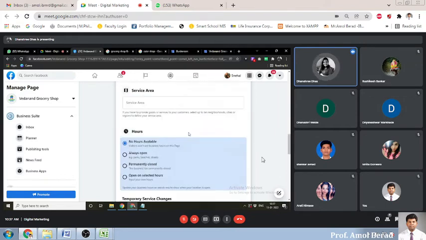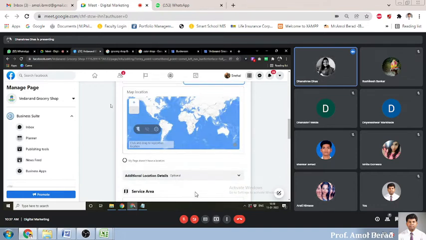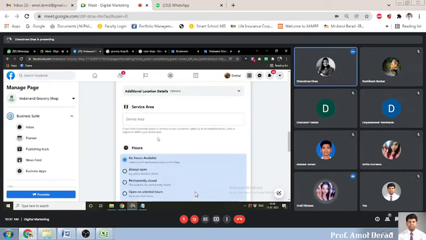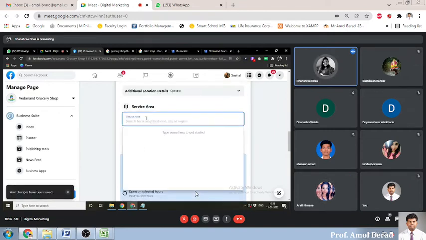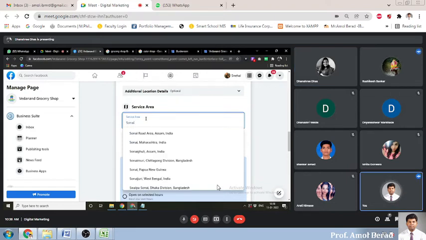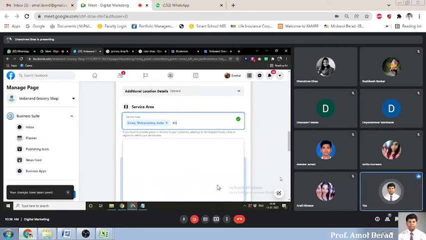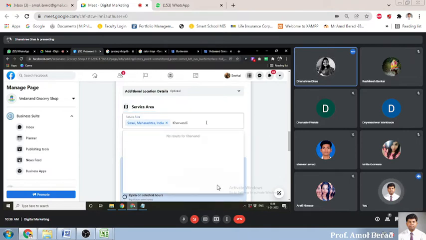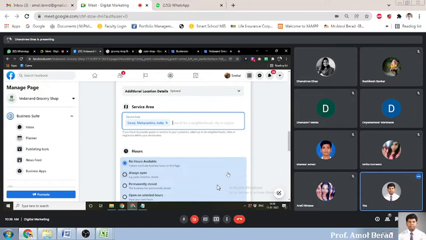Okay. Service, here we can also set our map location and our service areas. So Rushikesh, please tell me in which areas you can serve your service. Sonai, I think so. Sonai and Kharvandi? Only those two. Yes, Sonai and Kharvandi. Sonai, Maharashtra. And Kharvandi, Maharashtra. There are no results for that, so let it be. We'll keep it Sonai only. That's okay, no problem.